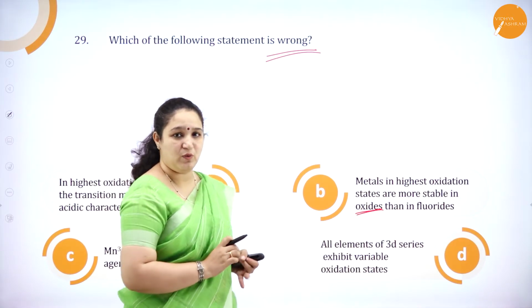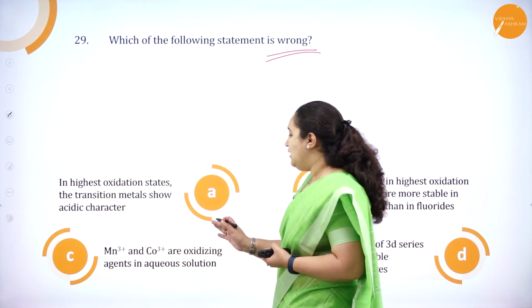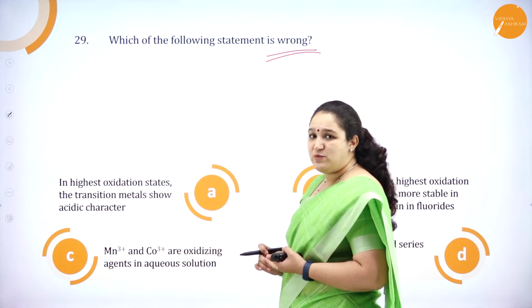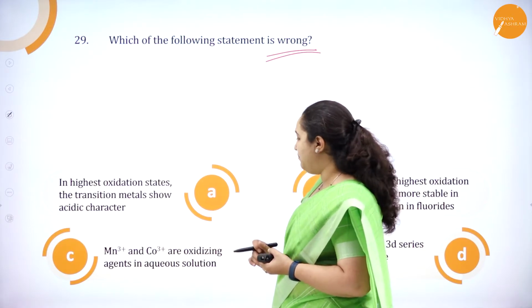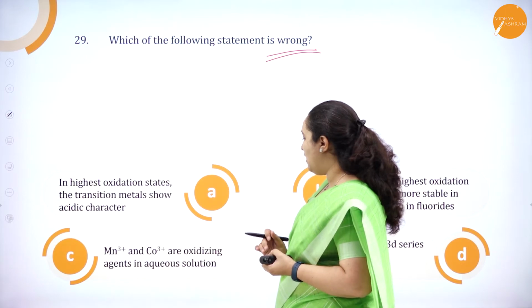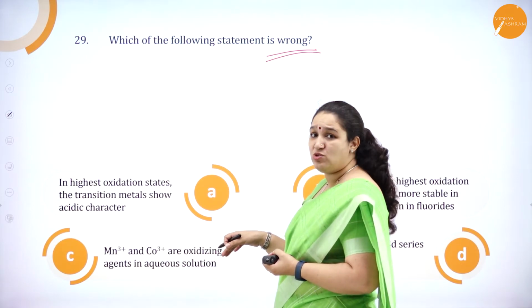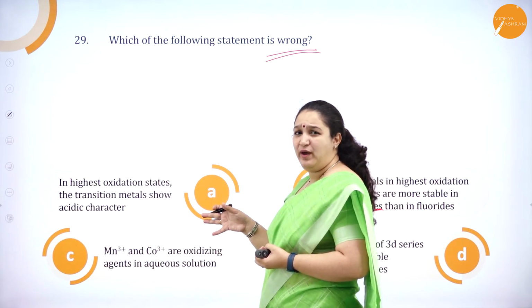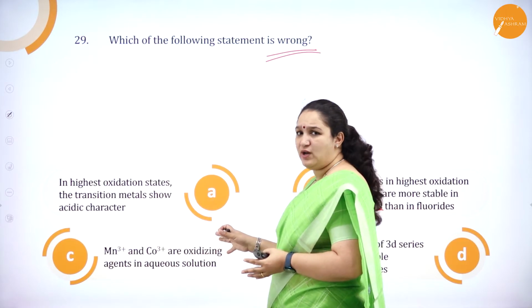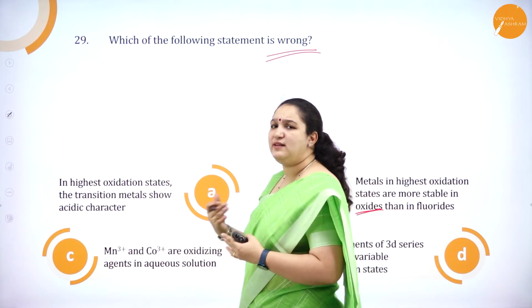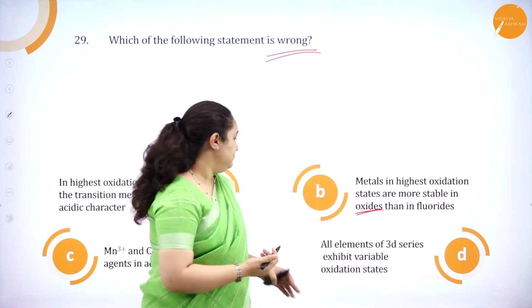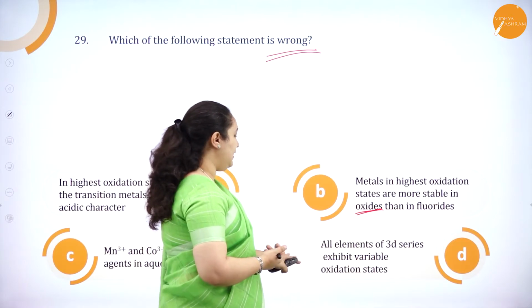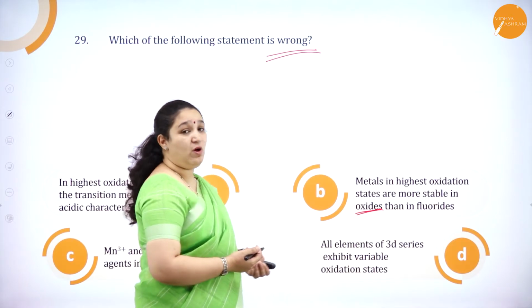That is also right. C, I don't know whether it is absolutely right yet. Mn plus 3 or Co plus 3 are oxidizing agents only in aqueous solution. I am not sure about it. So if you feel that you are not sure about it, we'll see the next option and then we can come to the correct answer. All the elements of the 3d series exhibit variable oxidation state.